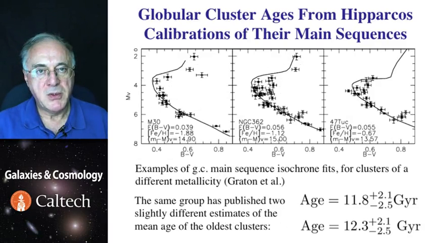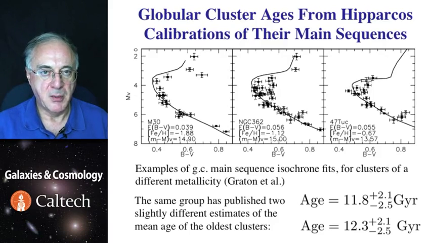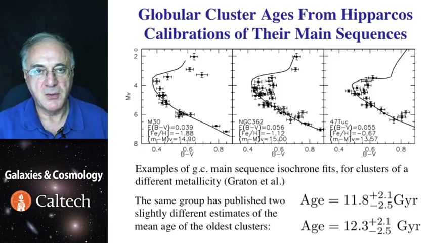The key point here was to calibrate exactly where the main sequences are. And this became possible only after the Hipparcos satellite measured the actual parallaxes and distances to some metal poor stars, which define the metal poor main sequence that can be then applied to globular star clusters. Different groups have done that, and typically the results they get are that the ages of globular clusters are of the order of 12 to 13 billion years, which is very close to what we now know is the actual age of the universe of about 13.7 billion years.